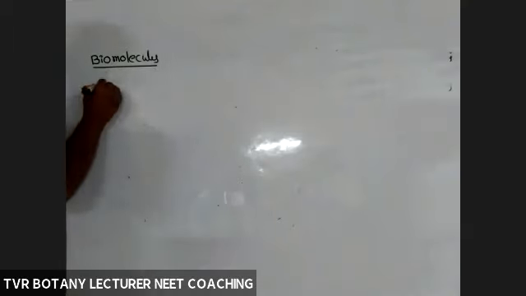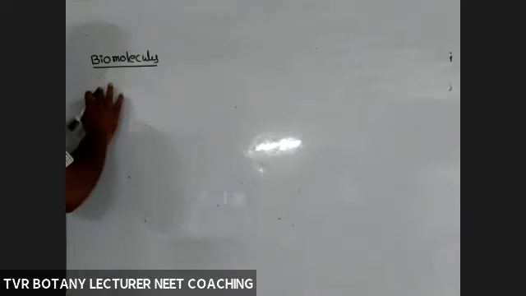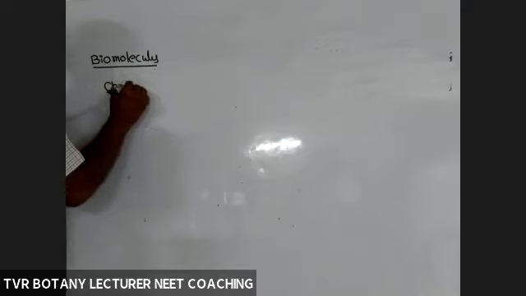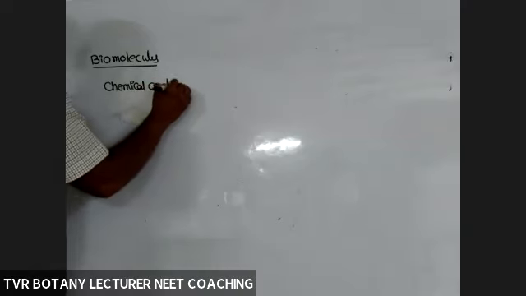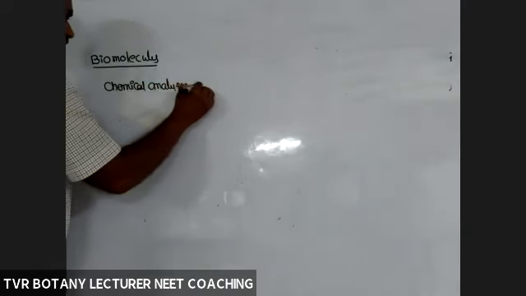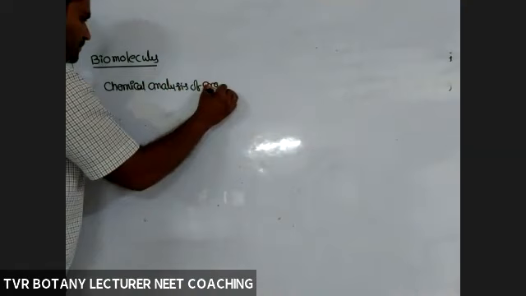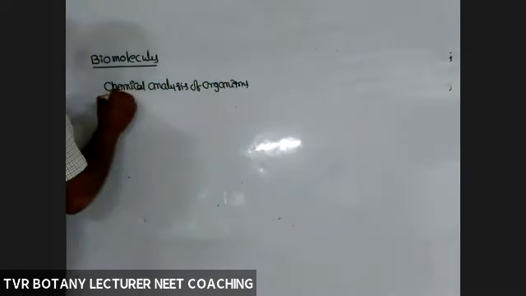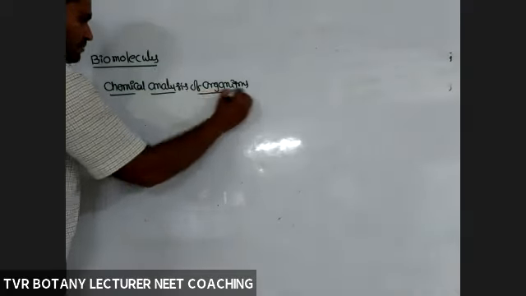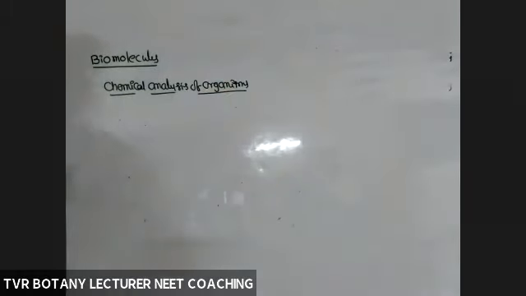So we have to perform chemical analysis of organisms in two ways. One is organic chemical analysis, and the second one is inorganic chemical analysis.